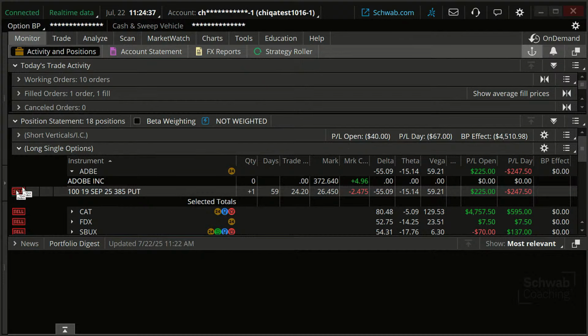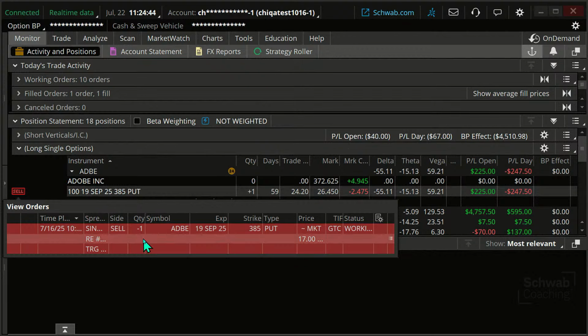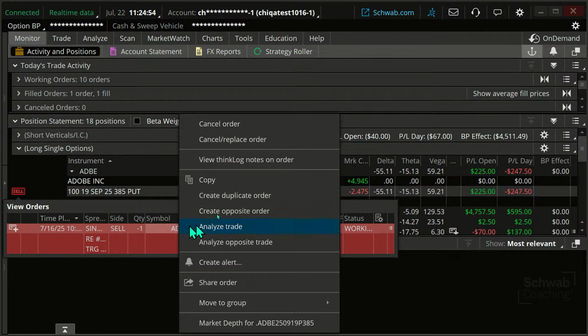So how do we adjust an existing trade? I'm going to click on this cell. This cell is just my existing stop. I can right-click on this and cancel and replace the order. What does that do?